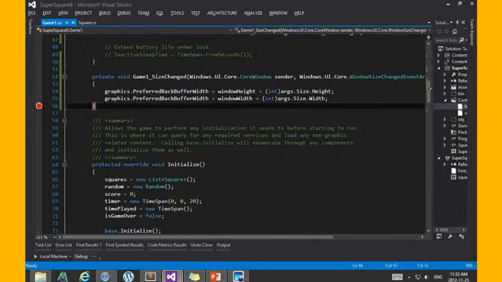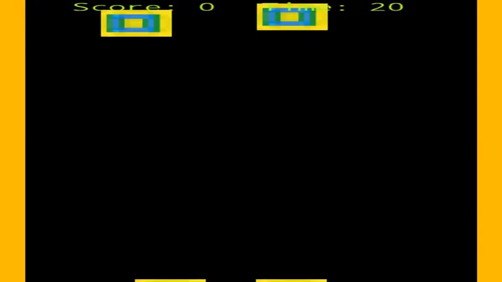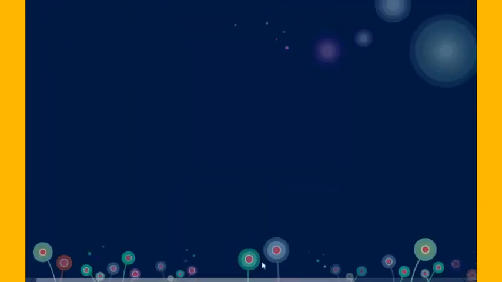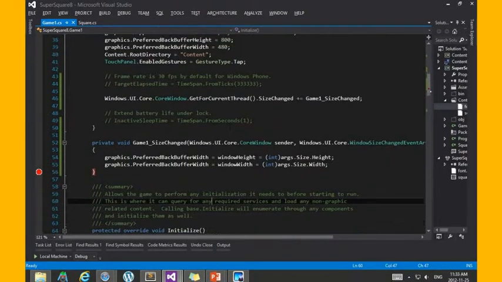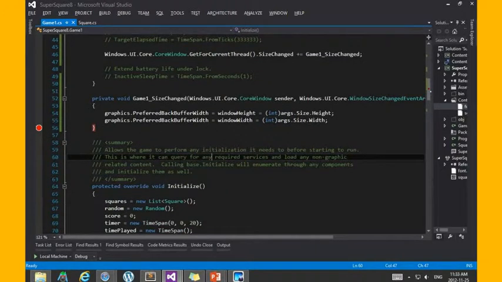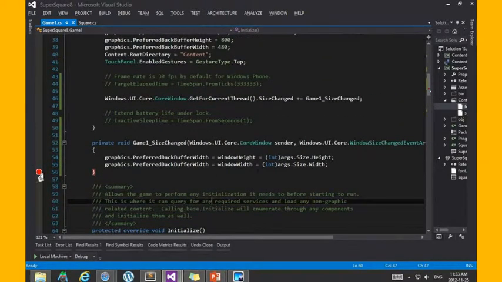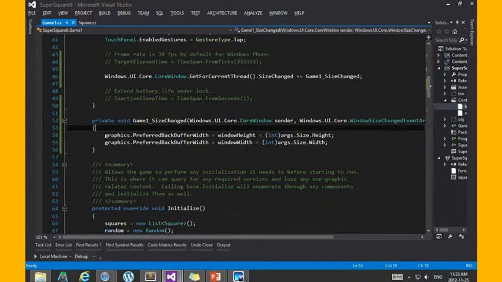So let's look at what that looks like on the debugger. So if I change the window height to be, okay, my screen doesn't support snapping because it's not a widescreen. But if you did change the window height and the window width, you would see its value change over here.